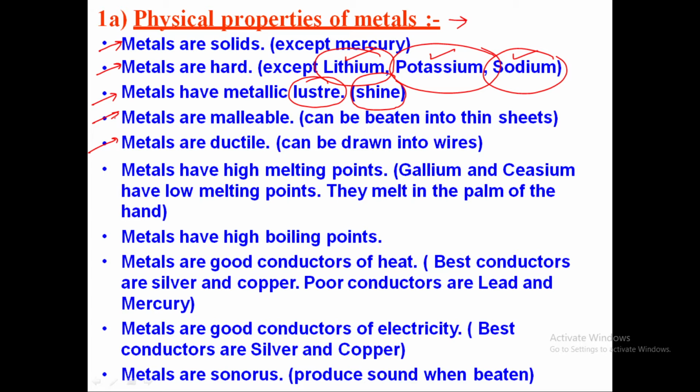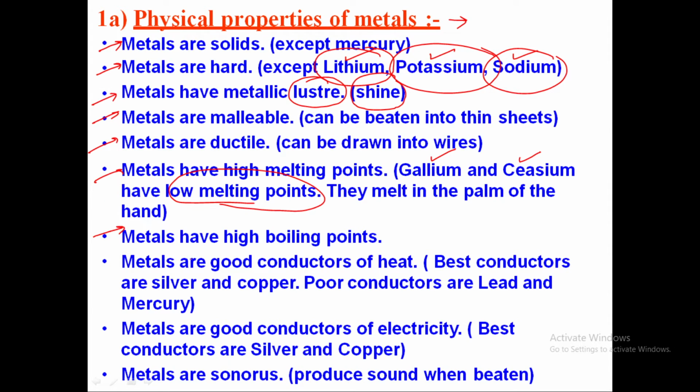Now when you compare melting points, except gallium and cesium, which have low melting points although they belong to the family of metals, other metals have high melting points. When you compare boiling points, metals have high boiling points.